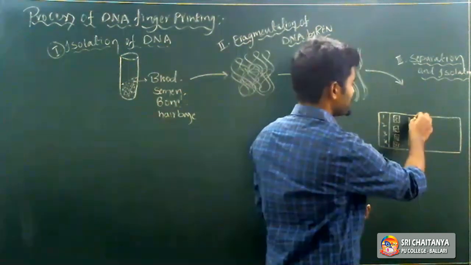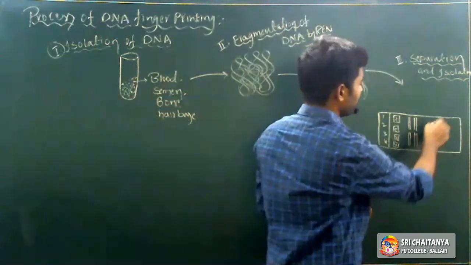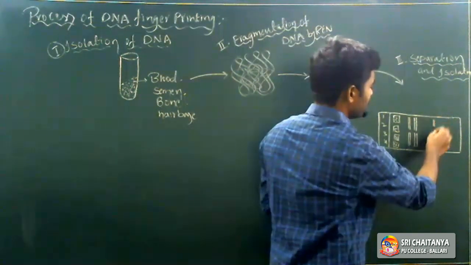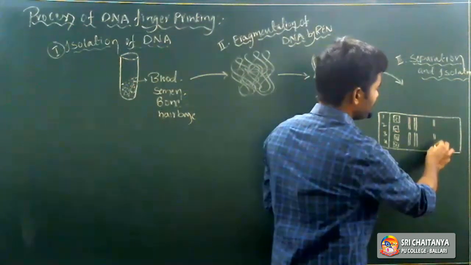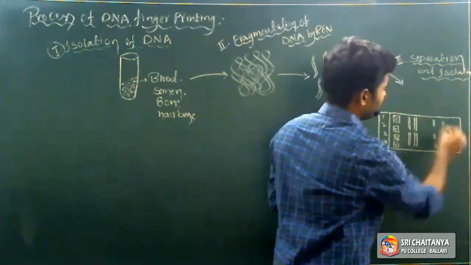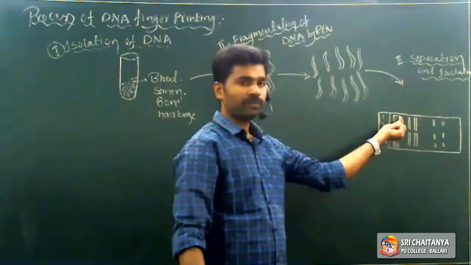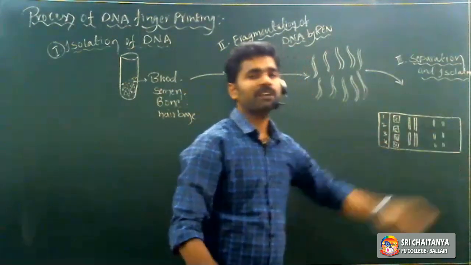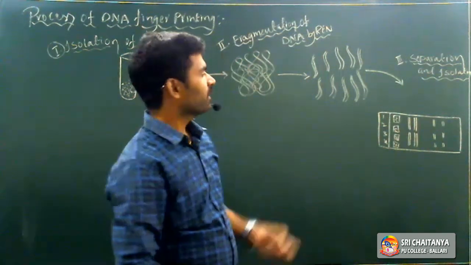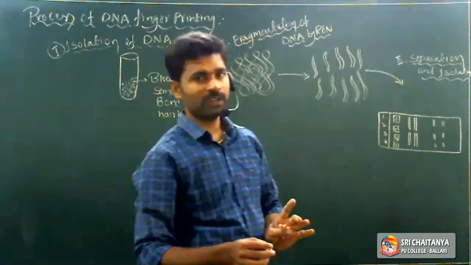The DNA fragments which have less molecular weight migrate very rapidly towards the anode end. It means large bands are located near the cathode, and small bands are located near the anode end. Like this, they are separated and isolated by using the agarose gel electrophoresis technique.